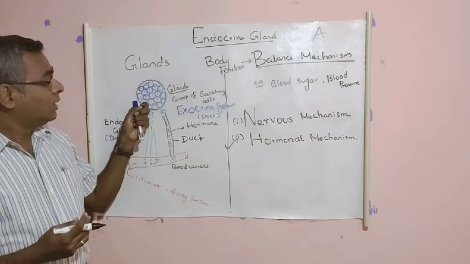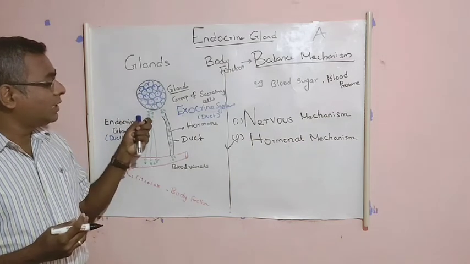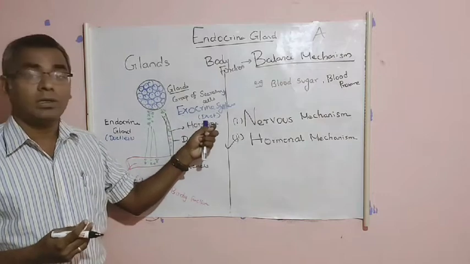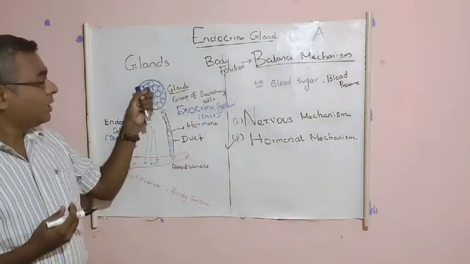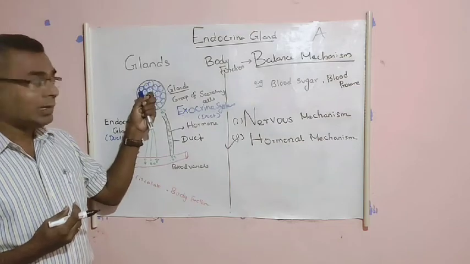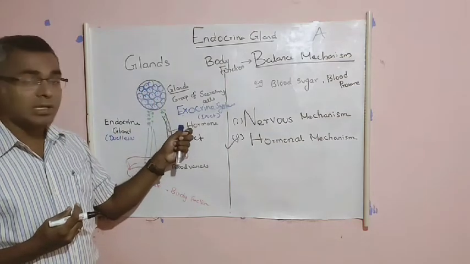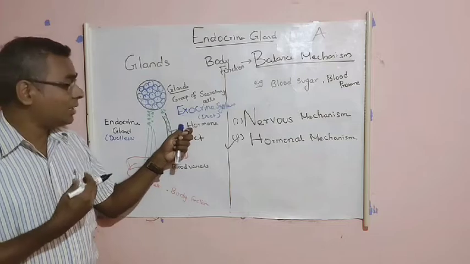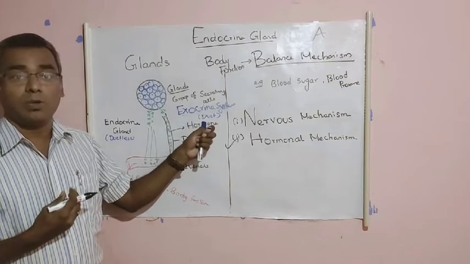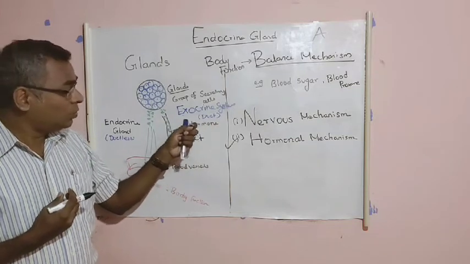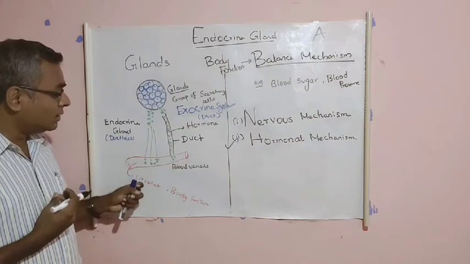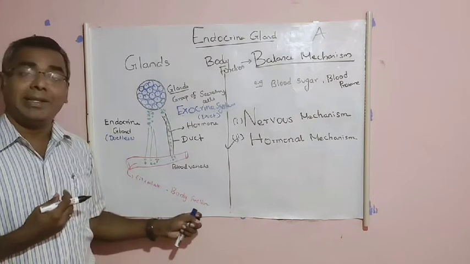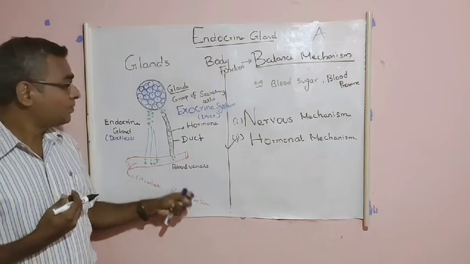This group of cells secretes a substance called hormone. Hormone is a chemical substance. See, this hormone enters the blood vessels, circulates in our body, and maintains the body functions.